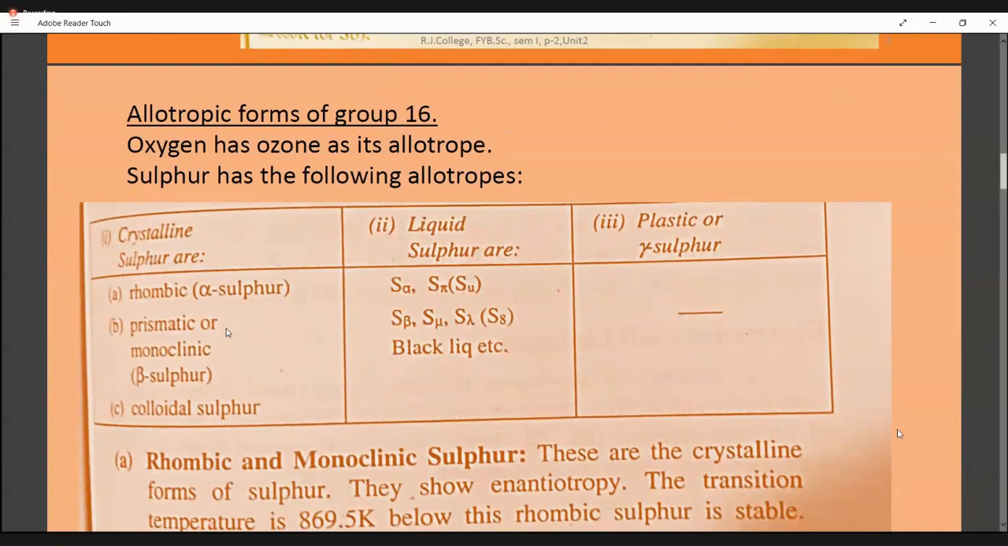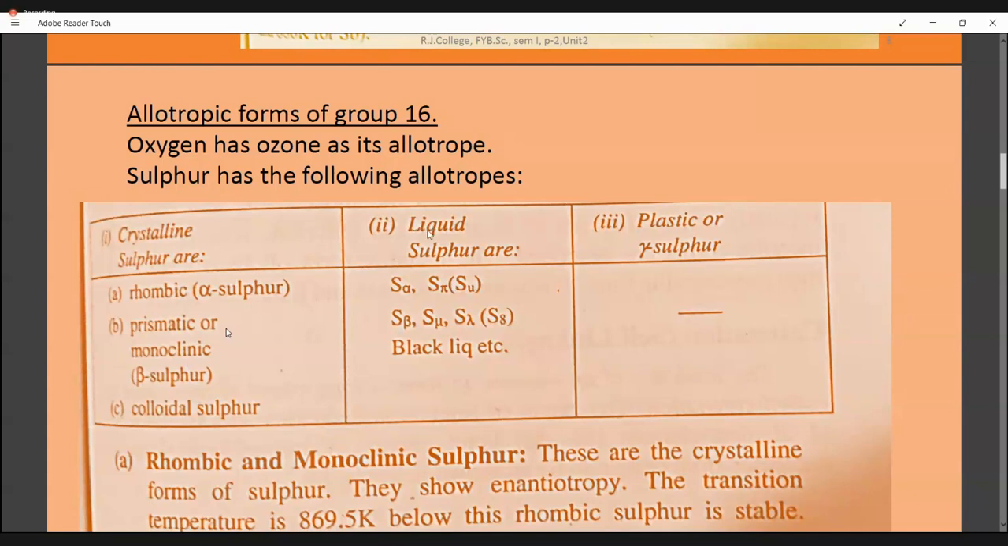Say for example, sulfur allotropy, they can be called like this: crystalline sulfur, liquid sulfur and plastic sulfur. So inside the crystalline sulfur category, rhombic sulfur and monoclinic sulfur are very important. Not much information is given about colloidal sulfur. Rhombic and monoclinic are the only important ones. Rhombic, you call it alpha sulfur. Monoclinic, you call it beta sulfur.